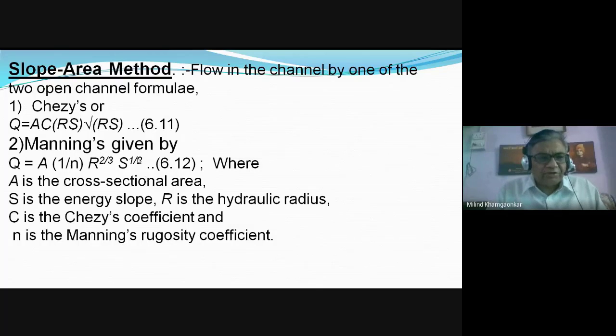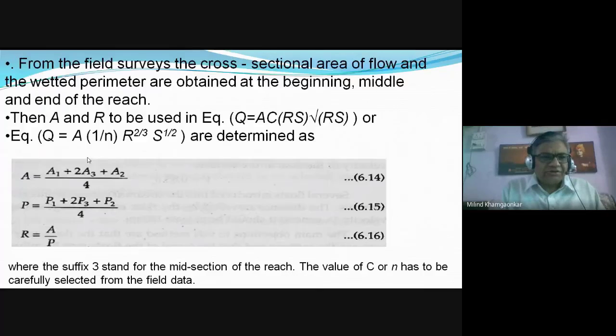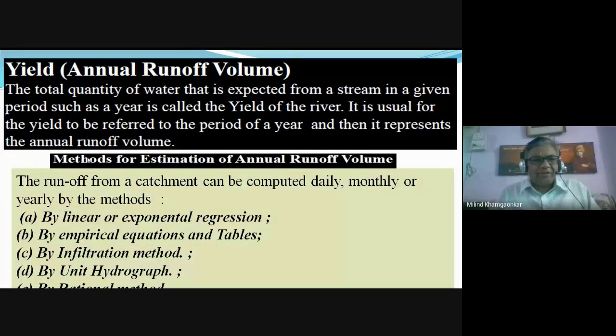The slope gradient of the stream is found out, and then with that we can find out the discharge through the stream at various depths. So this is another method, which is called the slope area method. Due to the time constraint, we could not go into much detail.